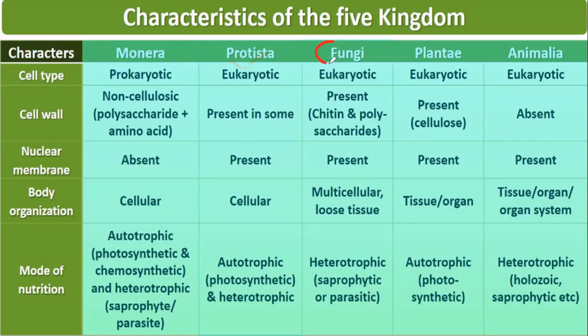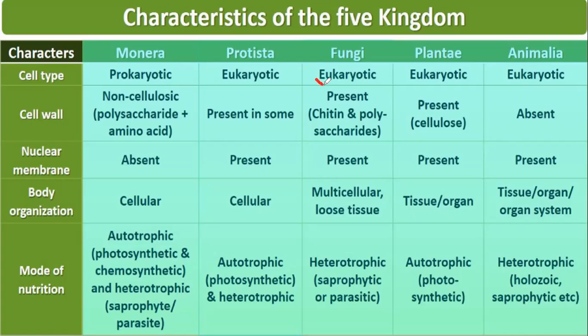Now the third kingdom is Fungi. The cells are eukaryotic, so cell type is eukaryotic. Here also a cell wall is present, but it is made up of chitin and polysaccharide.